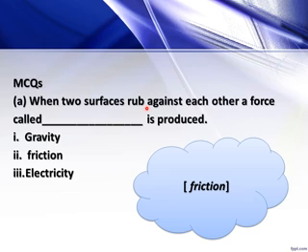When two surfaces rub against each other, a force called friction is produced. Gravity is a force that makes all things fall to the ground. Electricity is a form of energy that is carried by wires and used for heating and lighting, and it also provides power to machineries. So the answer is friction.